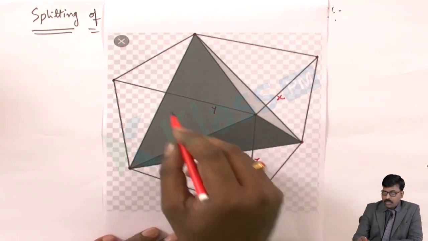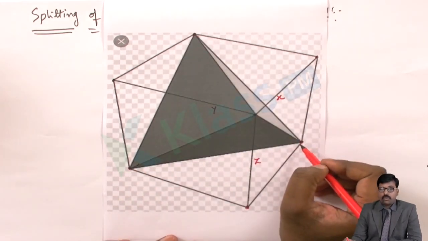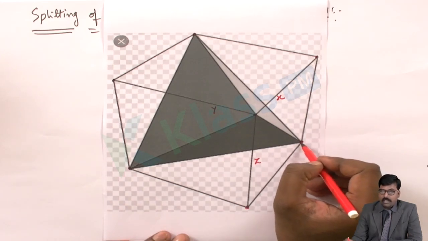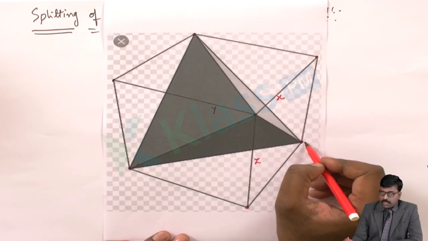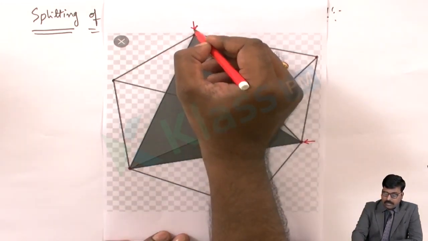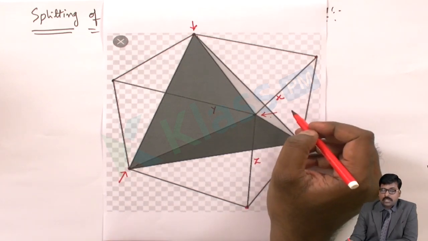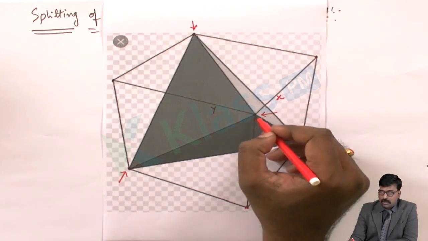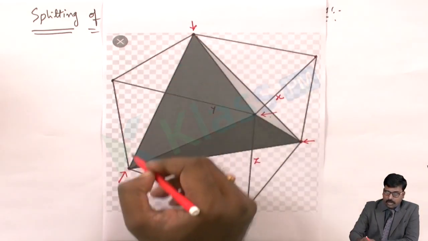So in this cube, 1, 2, 3, 4, 4 corners of the cube are occupied by the ligands in tetrahedral splitting. So the approach of the ligands in the tetrahedral geometry is towards these points.